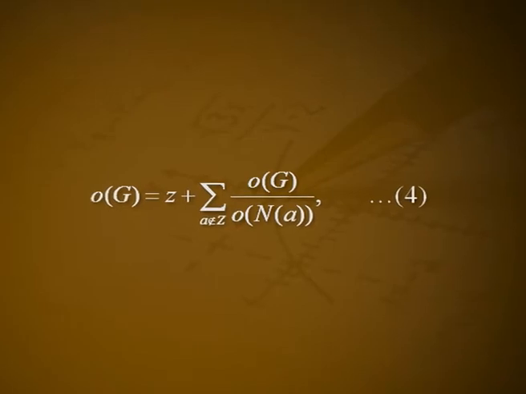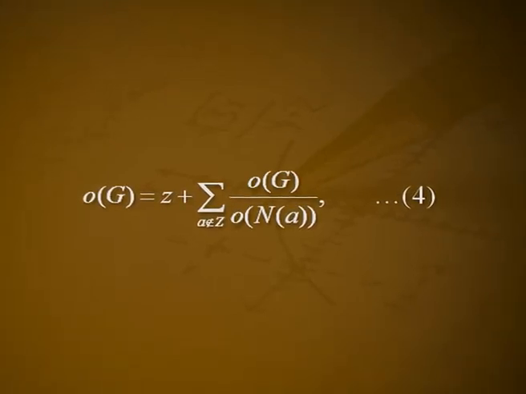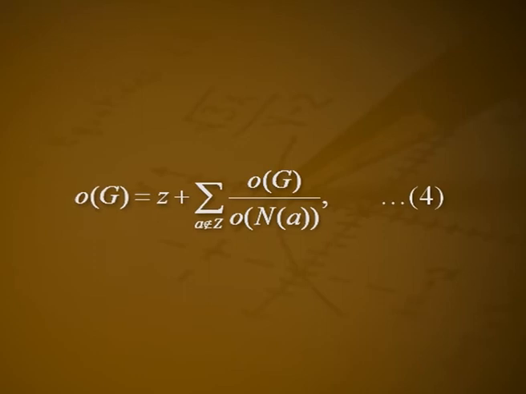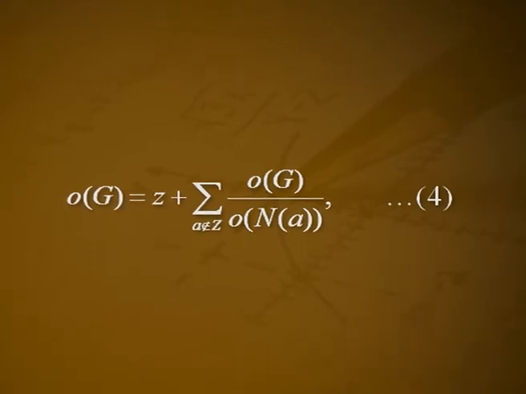where the summation is taken over all A that do not belong to the center Z, and the order of Z is equal to order of Z. We call it equation 4.